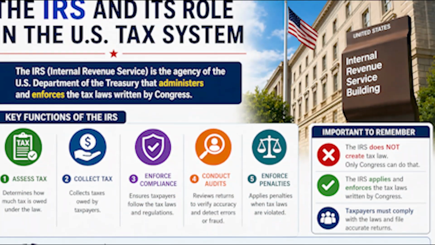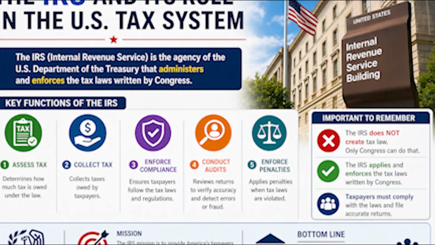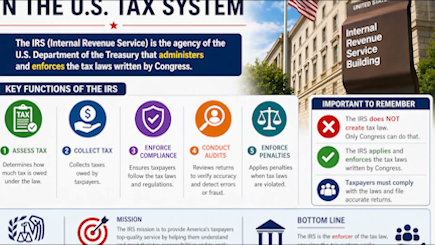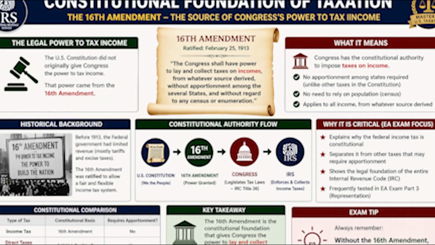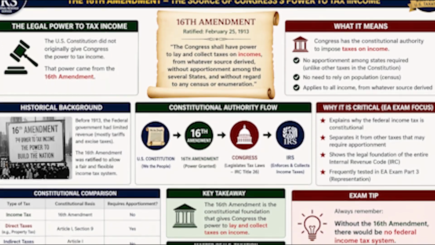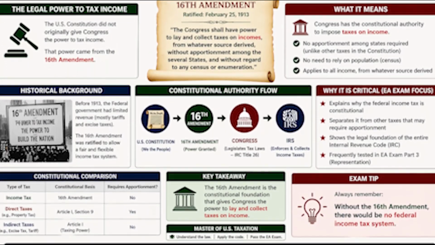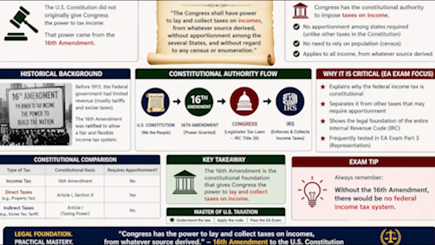5. Role of the IRS. The IRS calculates tax liability, processes tax returns, collects taxes, conducts audits, enforces compliance. 6. Constitutional basis. The 16th Amendment gives Congress the power to impose federal income tax without apportionment among the states.